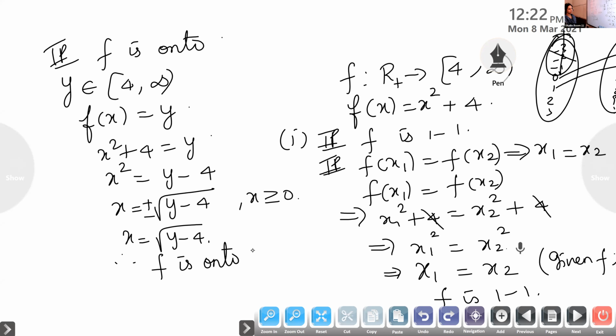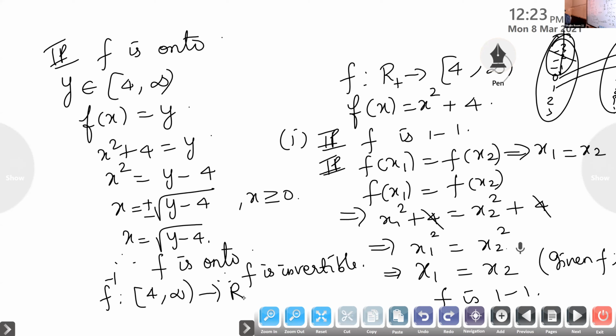Therefore, f is both one-one and onto, so it is invertible. F inverse will be given by a function from 4 to infinity to R. F is a function from A to B means f inverse will be a function from B to A. So this is also a function from 4 to infinity, given by f inverse of x is equal to root of x minus 4. Ashwin, is it okay?